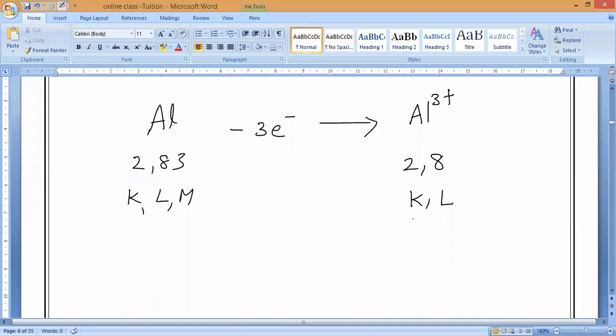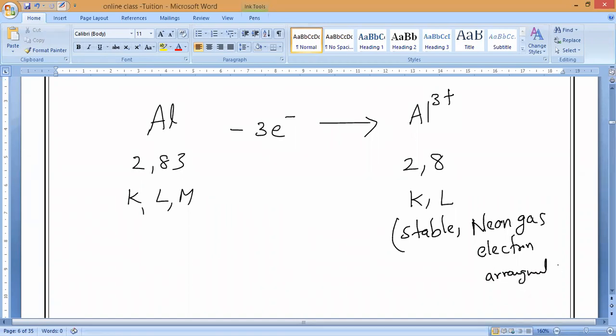Understand? So the nearest stable, it may become what? It may become stable like neon gas. Understand that? Neon gas electron arrangement. What is that? Electron arrangement. Do you understand, guys? You should note it down. Any doubt in this? Okay. So now, most important thing.